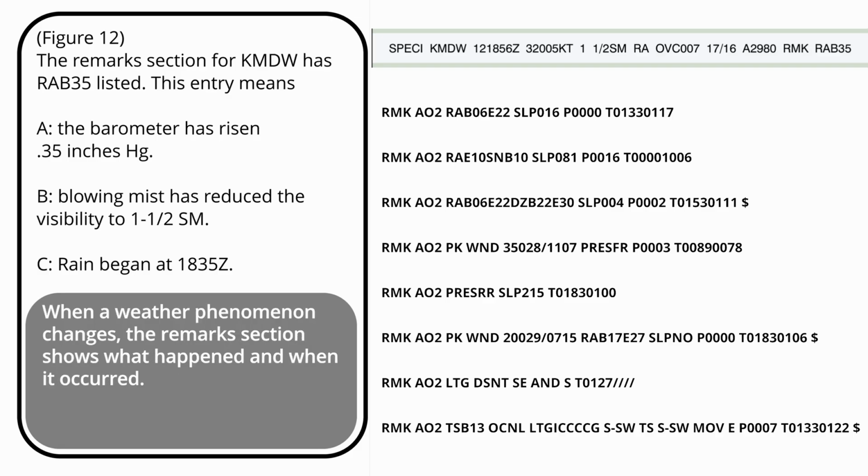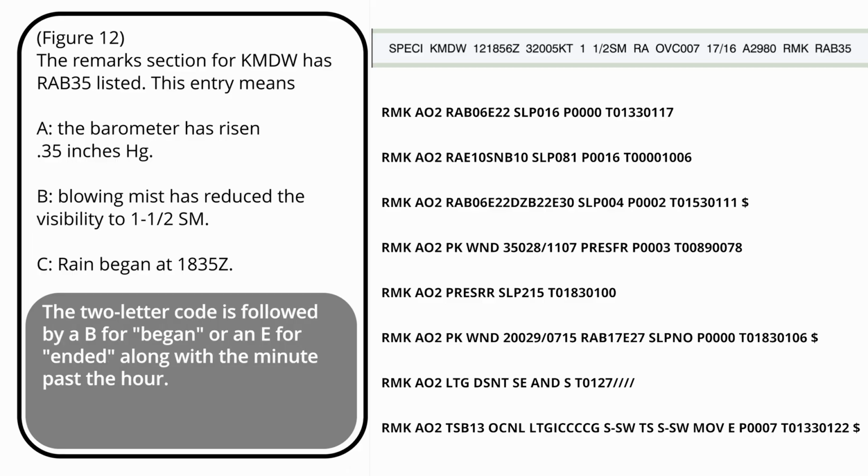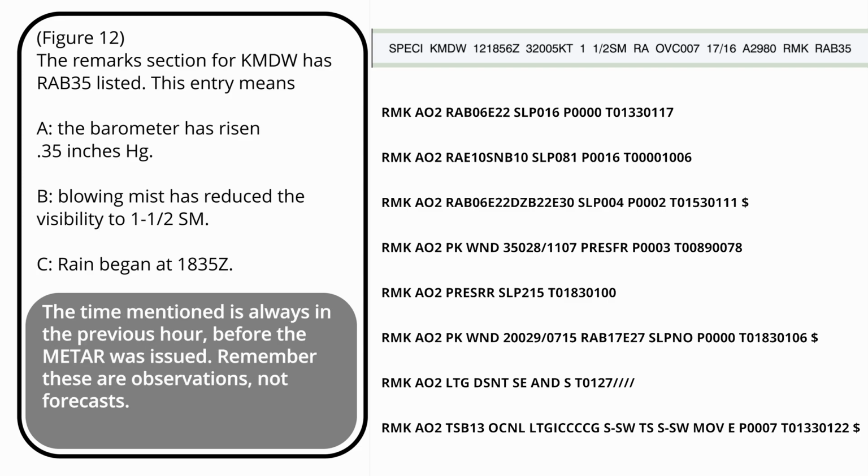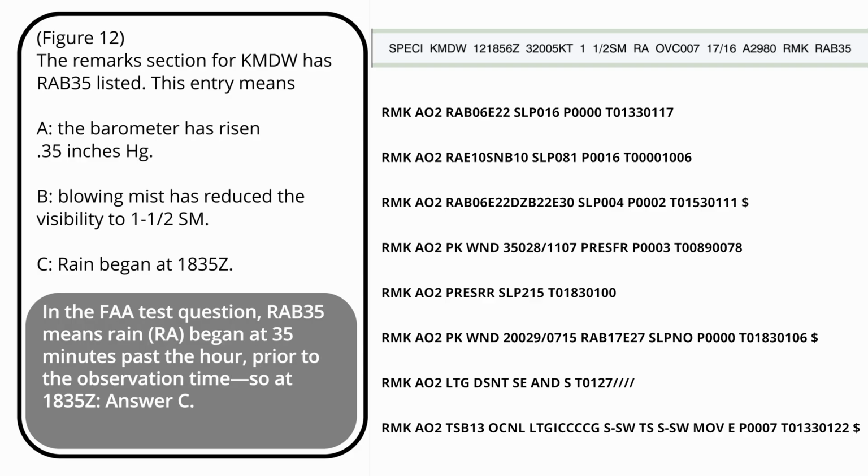When a weather phenomenon changes, the remarks section shows what happened and when it occurred. The two-letter code is followed by a B for began or an E for ended, along with the minute past the hour. The time mentioned is always in the previous hour, before the METAR was issued. Remember, these are observations, not forecasts. In the FAA test question, RAB 35 means rain, RA, began at 35 minutes past the hour, prior to the observation time, so at 1835 Zulu, answer C.